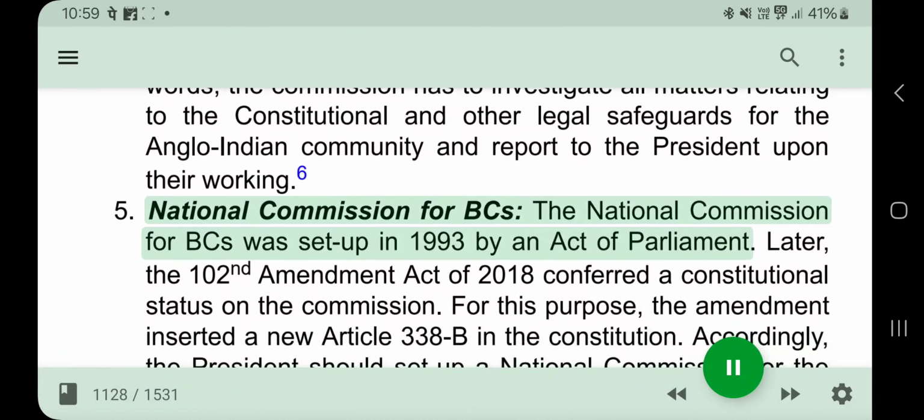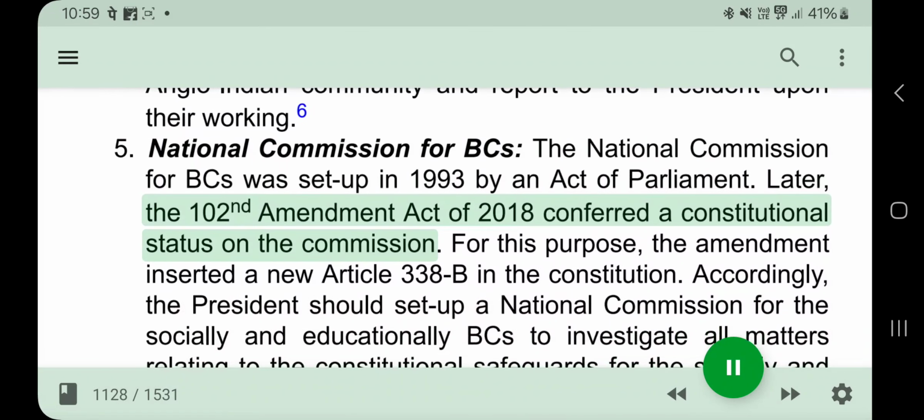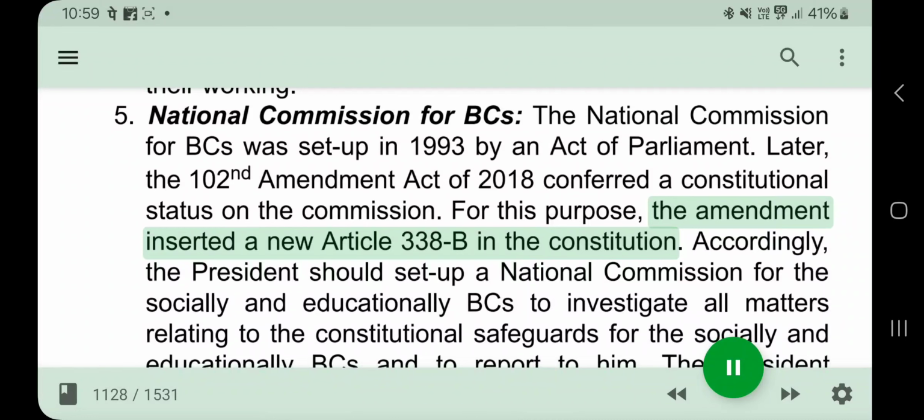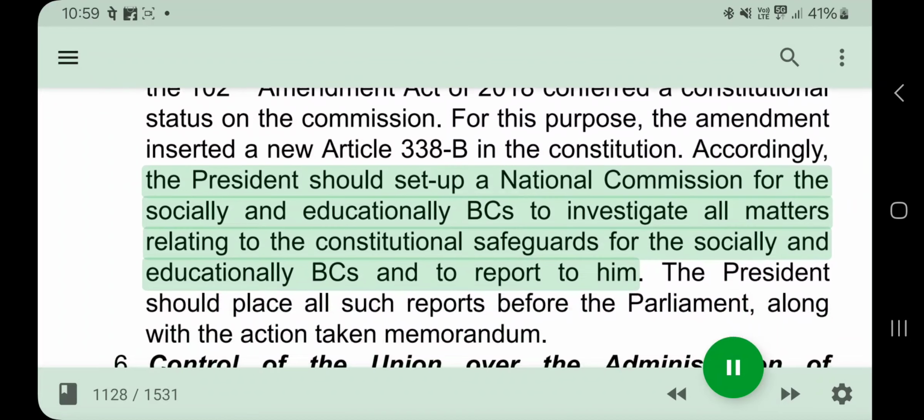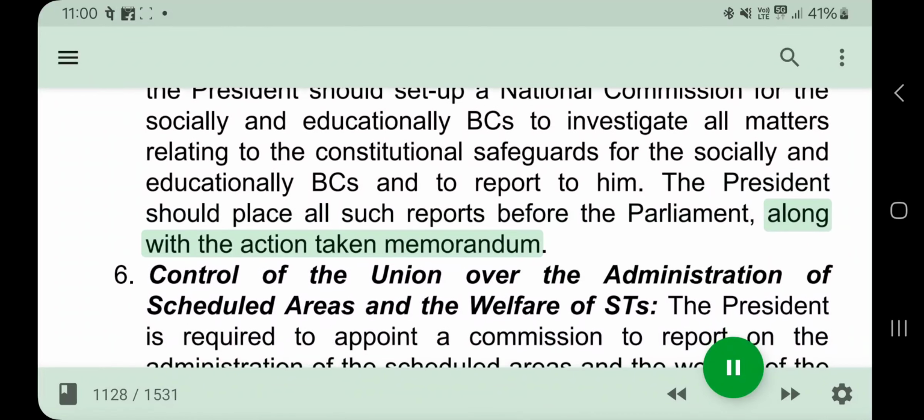6. National Commission for BCs. The National Commission for BCs was set up in 1993 by an Act of Parliament. Later, the 102nd Amendment Act of 2018 conferred a constitutional status on the Commission. For this purpose, the amendment inserted a new Article 338B in the Constitution. Accordingly, the President should set up a National Commission for the socially and educationally BCs to investigate all matters relating to the constitutional safeguards for the socially and educationally BCs and to report to him. The President should place all such reports before the Parliament, along with the action taken memorandum.